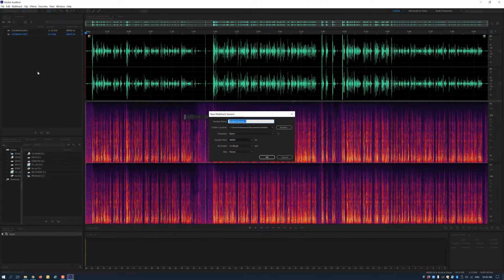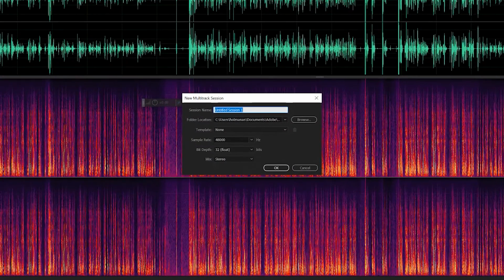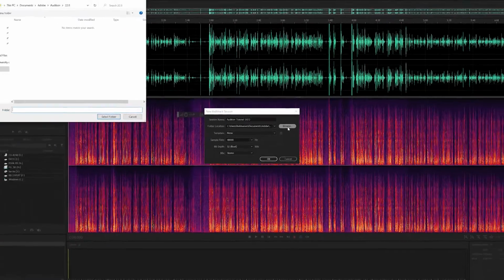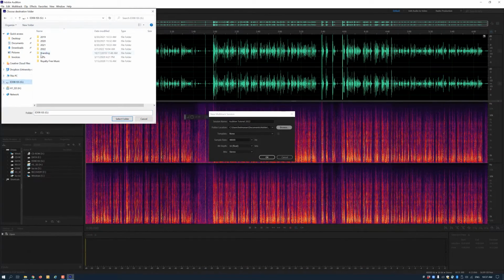Once you click on the multi-track button, a small window will appear. In this window, you will need to name your project or session and decide where you would like for your new multi-track project to be saved. This part is important. If you are working from a university computer, you want to make sure that you are saving your project and project files to a folder on your external drive.